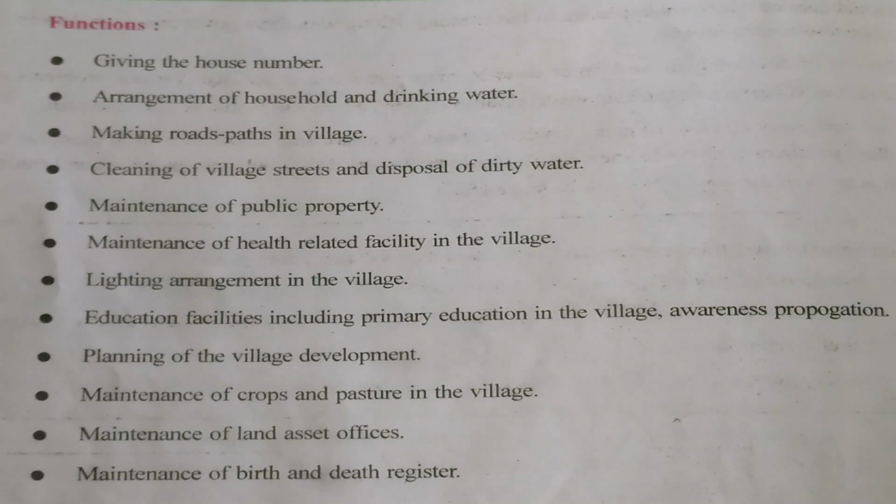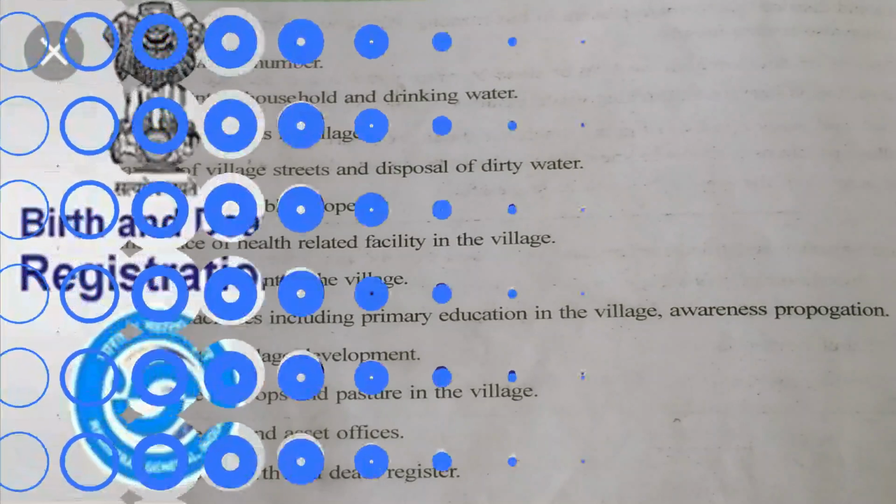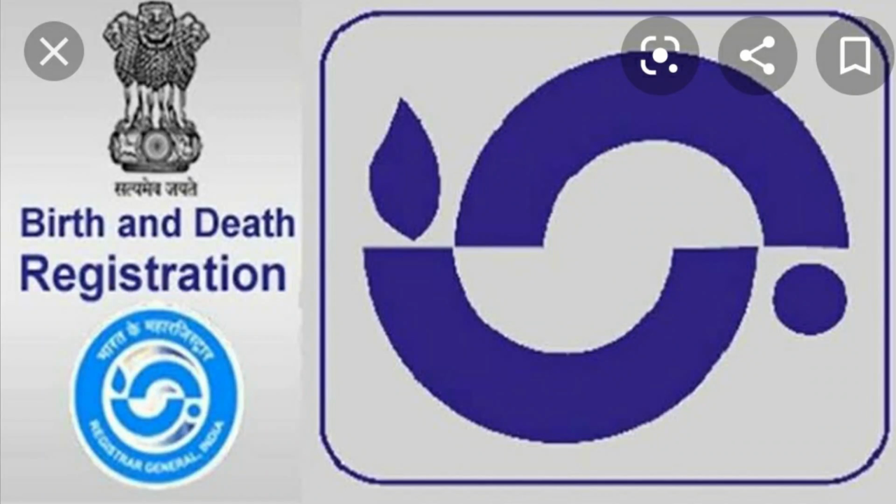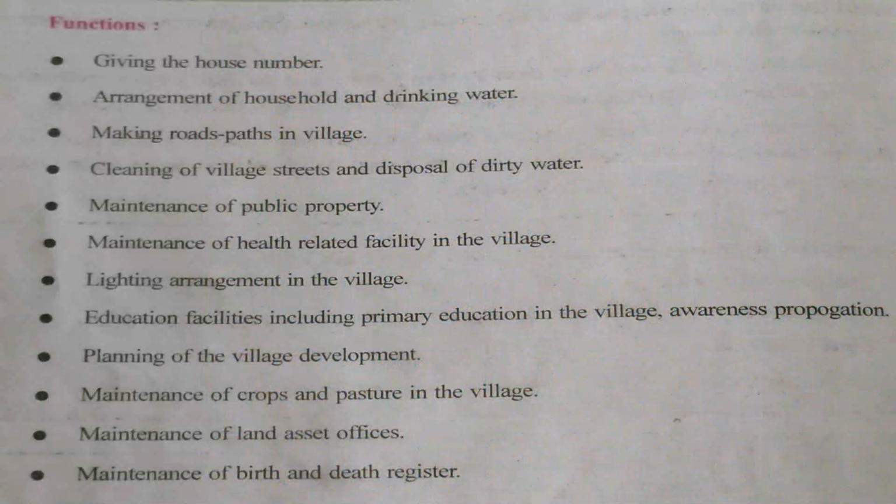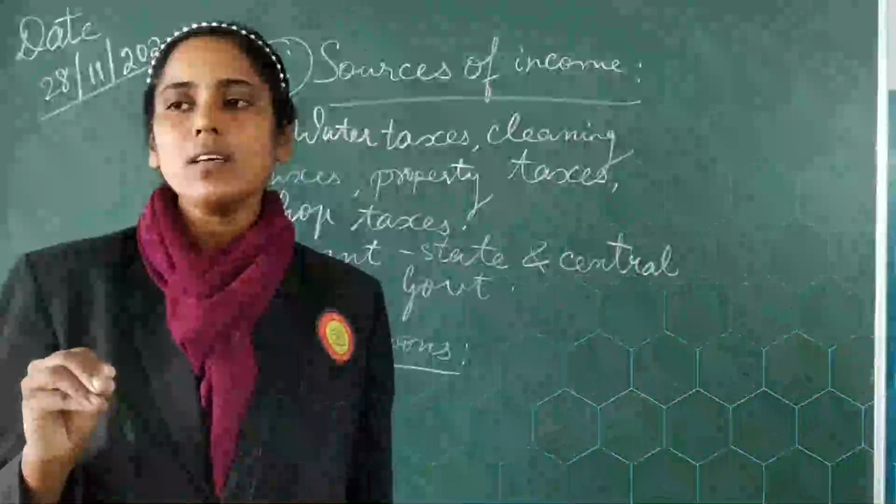Then maintenance of land asset offices. Land asset offices means how they are maintaining their land assets which they are having for their future use. Maintenance of birth and death register. Students, whenever a child is born and whenever a person dies, they have to record it in the Gram Panchayat. Such records are also kept by the Gram Panchayat.